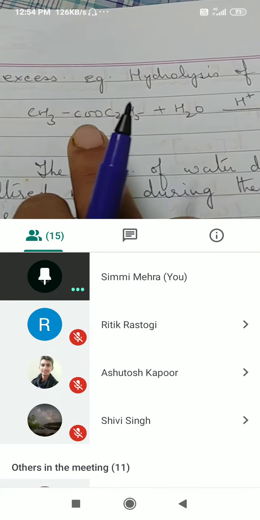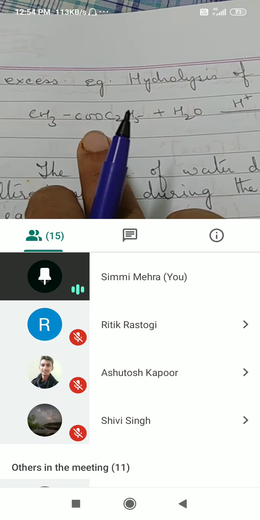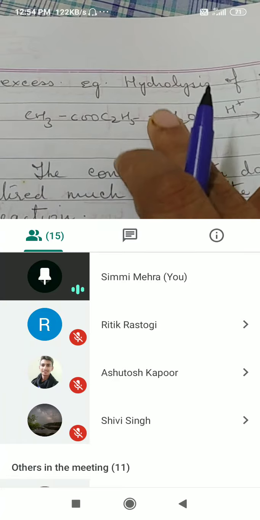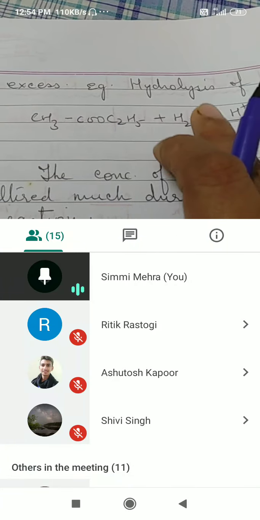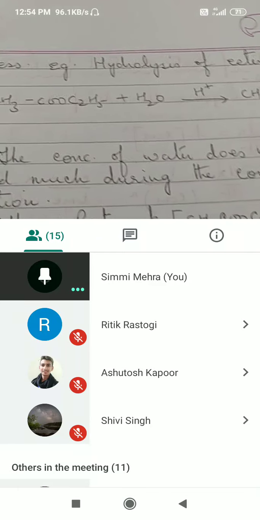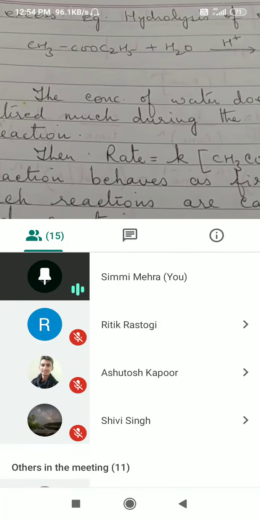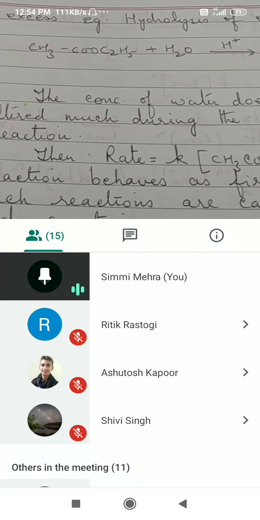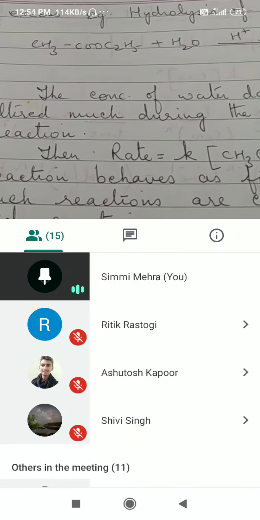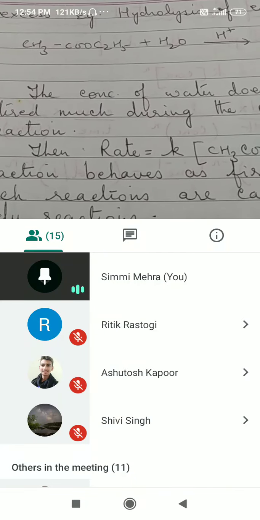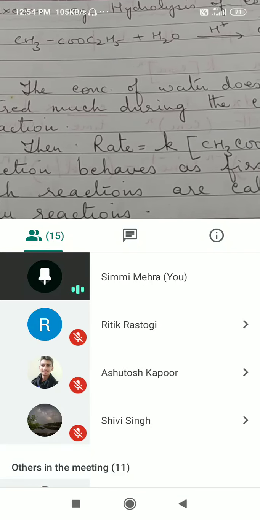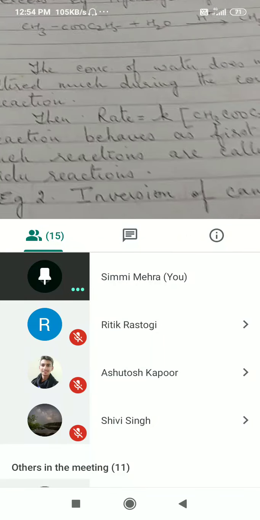But molecularity and order of reaction will be 1 because the concentration of water does not change and does not affect the rate of reaction. So such is the example of unimolecular reaction or pseudo unimolecular reaction, or pseudo first order reaction, all mean the same thing, right?